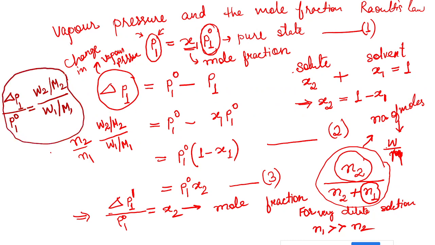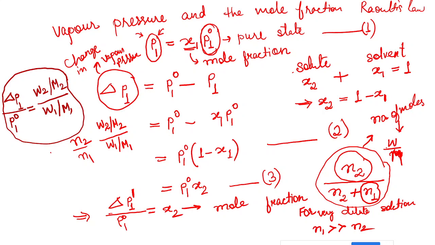Now from here, in total you see 6 values are there. Out of these 6 values, you will be given 5 values and you are asked to calculate any one of them. Means if you are given delta P1 and P1 naught, and W2 and M2 are given, then in that case you have to calculate your W1, or you will be given all the other 5 values and you will be asked to calculate M2.